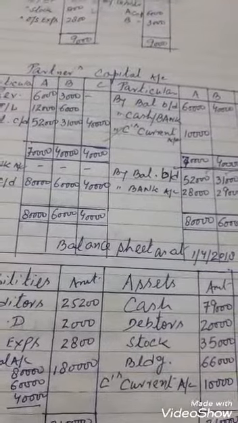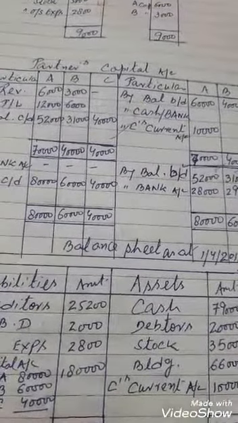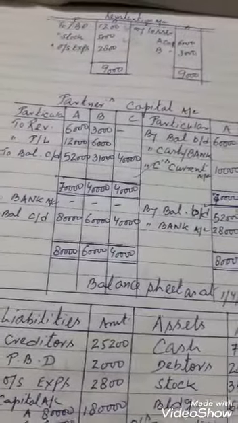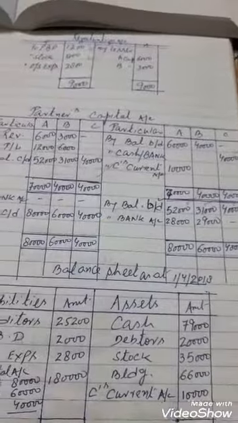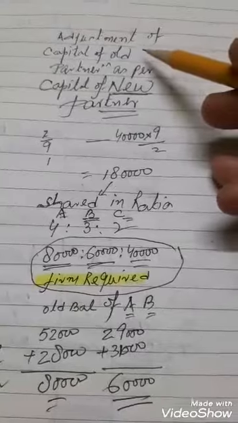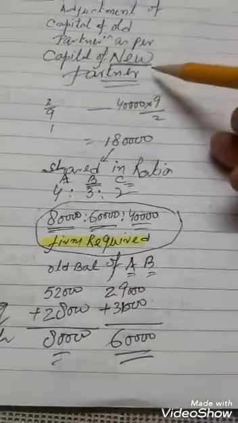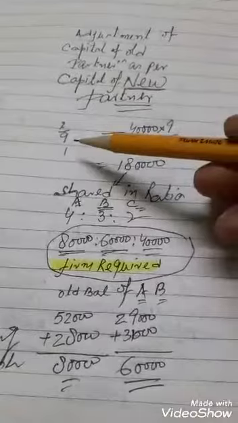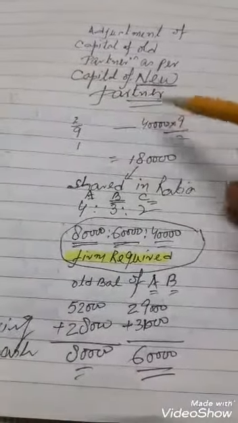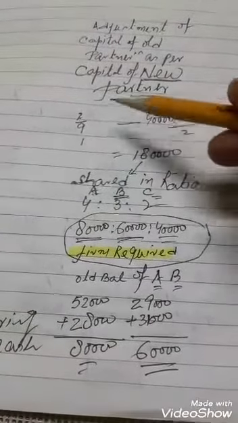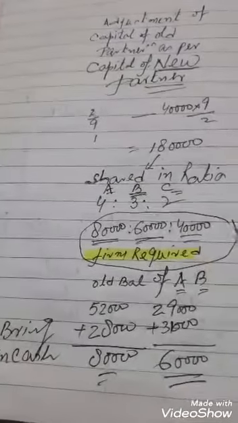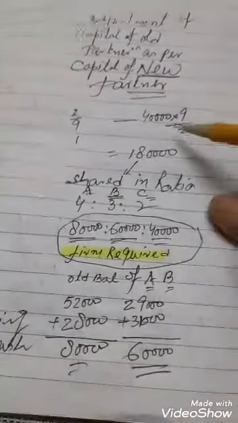Now question says capital of old partner be adjusted as per the capital of new partner. Now see how the adjustment will take place. We have to make the adjustment of capital of old partner as per capital of new partner. New partner, for 2/9 he brings capital of 40,000. We have to find out the total capital of the firm.